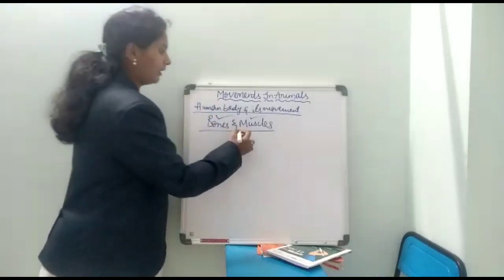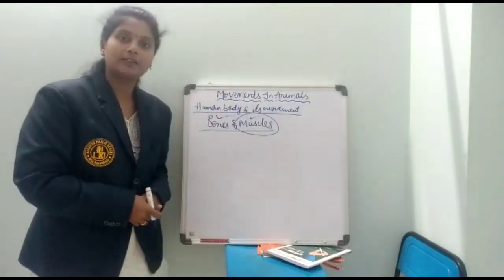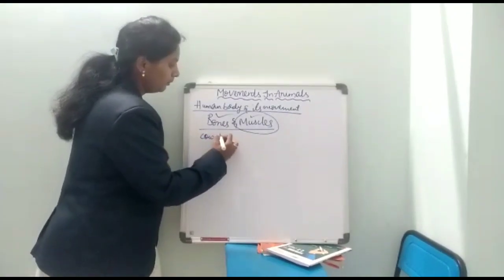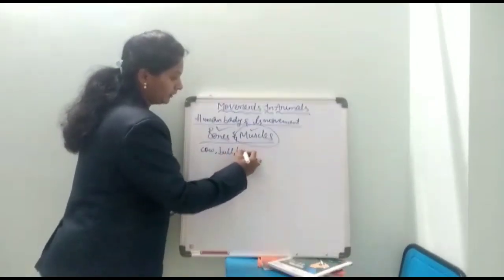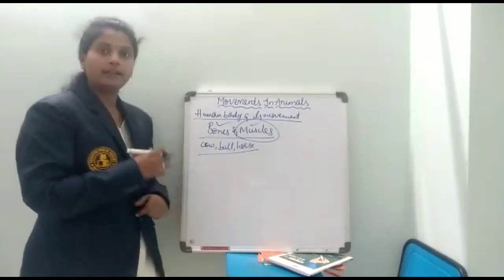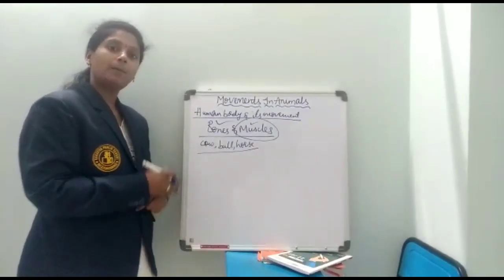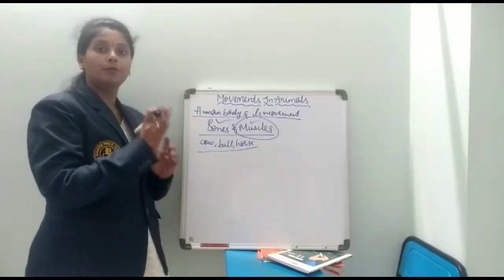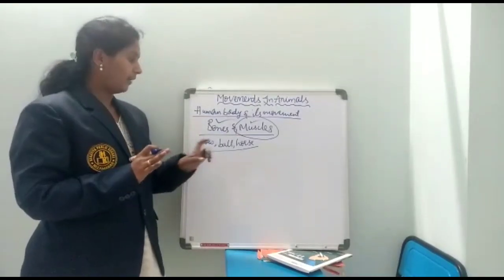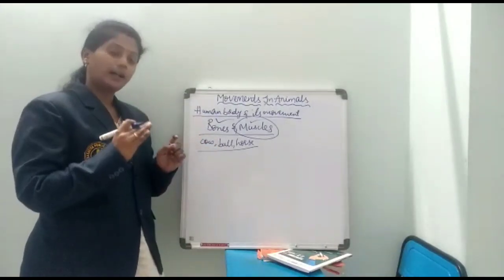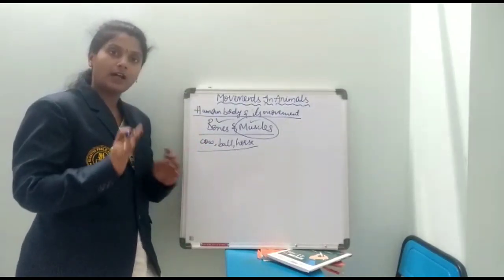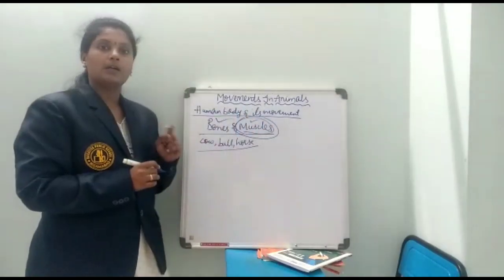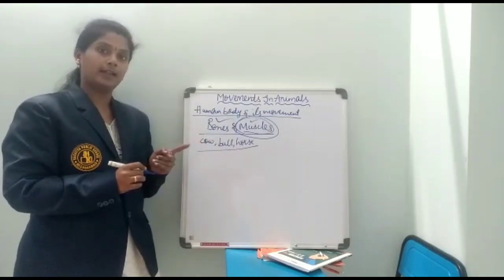Coming to the first one, muscles. To understand the concept of muscles, for example, if you take a cow, bull or a horse, while they are running, what happens? Under their skin, some fleshy structures are moving, like vibrating. Those are nothing but the muscles, especially near their legs.